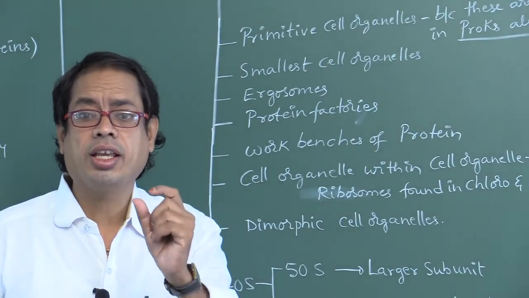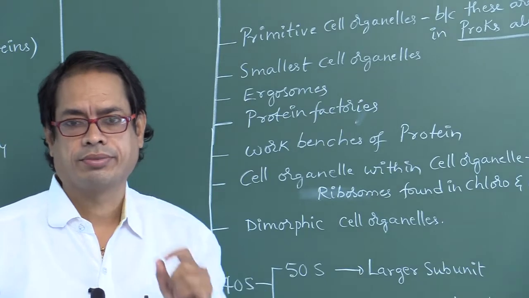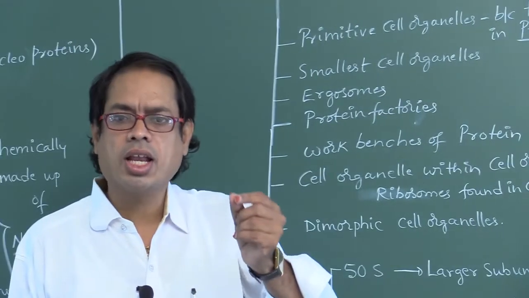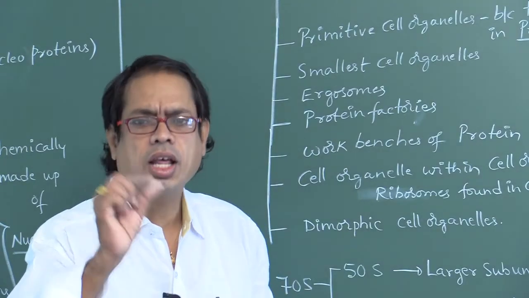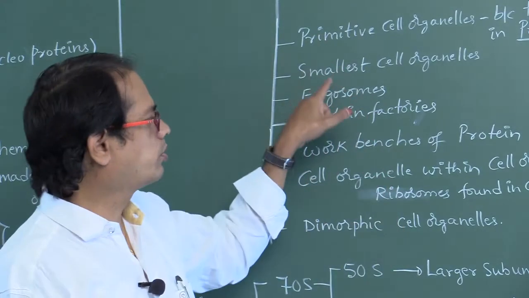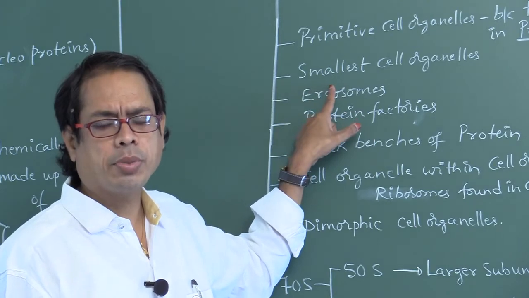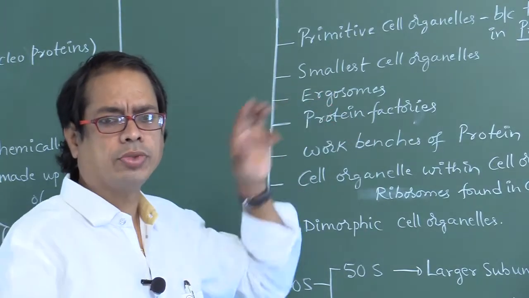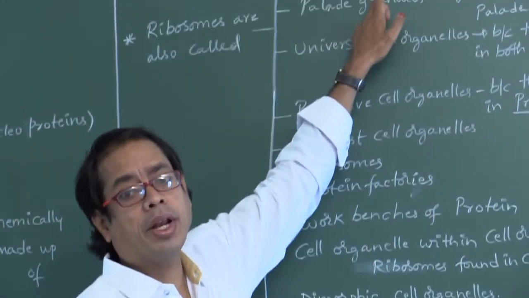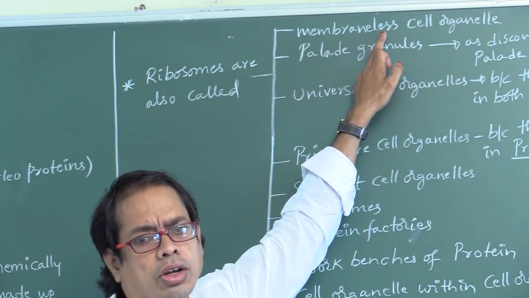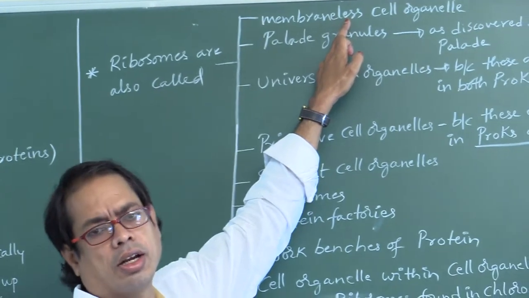The second largest cell organelle is chloroplast. The smallest cell organelle is ribosomes. How many membranes are present around each ribosome? 0. Why? Because these are membraneless or non-membrane bound cell organelles.